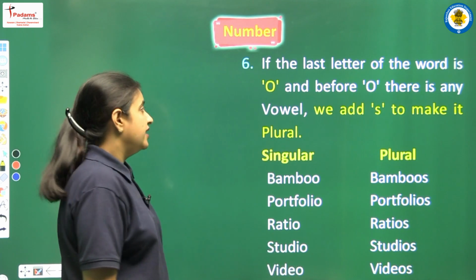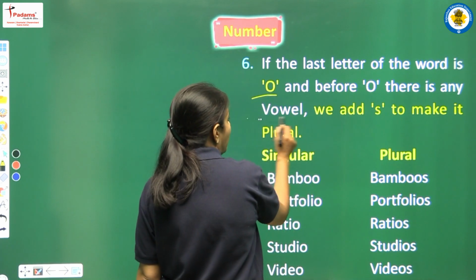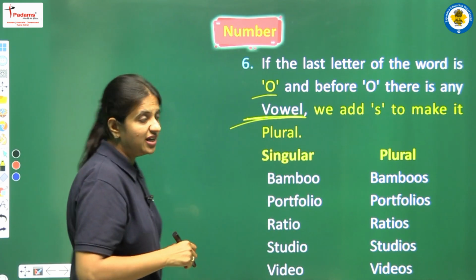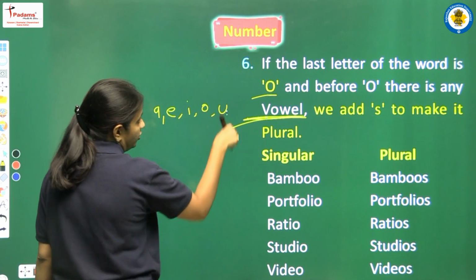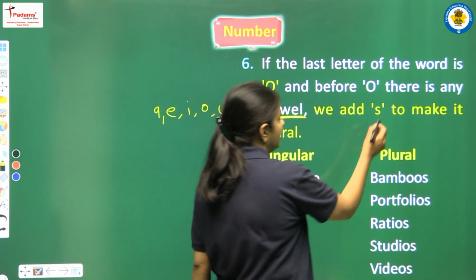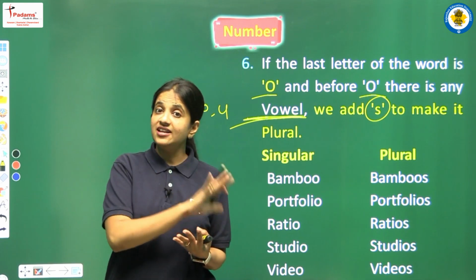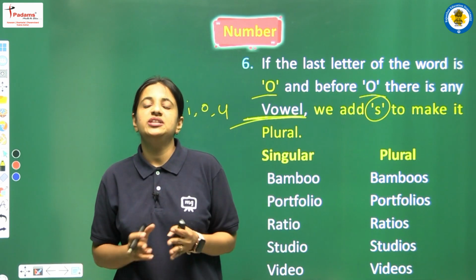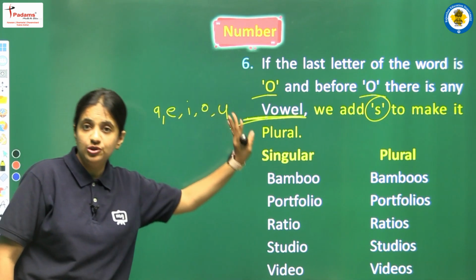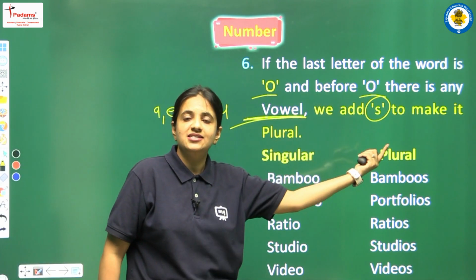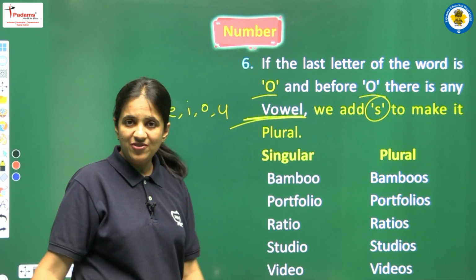So let's see. If the last letter of the word is O and before O we are having any vowel, it means again we are having A, E, I, O or U, then we have to add S to make it plural. So yes, according to this rule, the last letter should be O, and before O there should be any vowel, it means there should be A, E, I, O or U, then we have to add S, okay, to convert the singular noun into the plural one. Let's see the examples that we are having here.